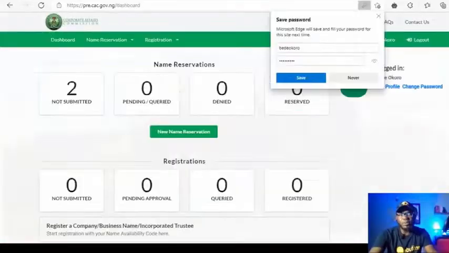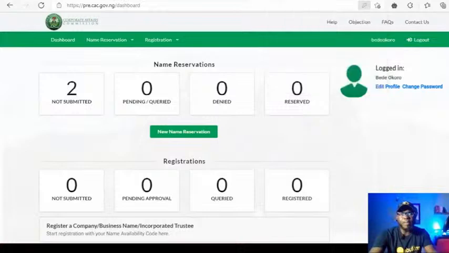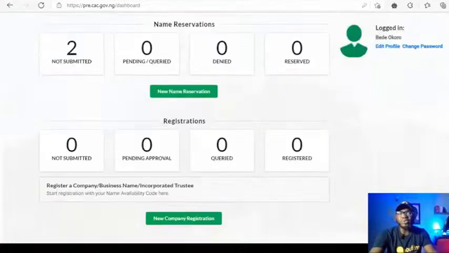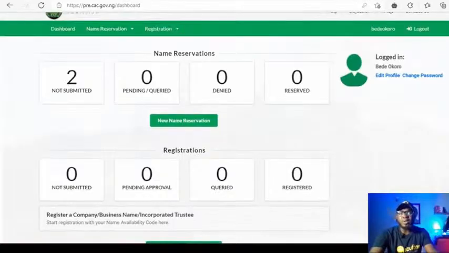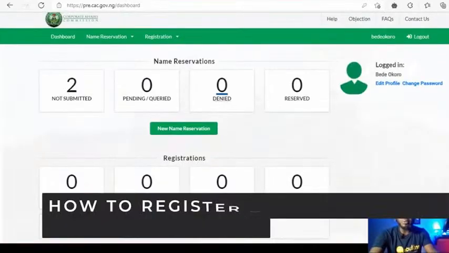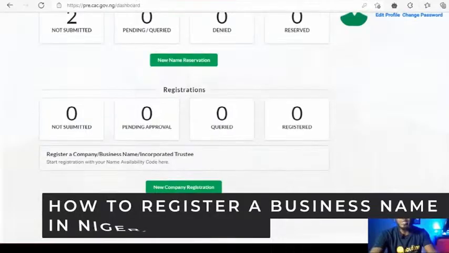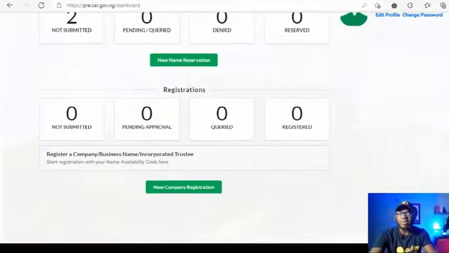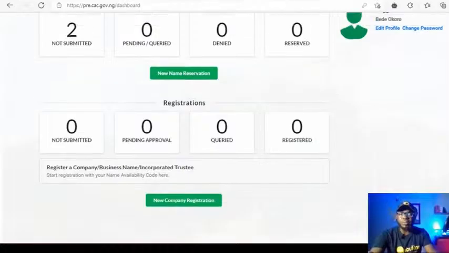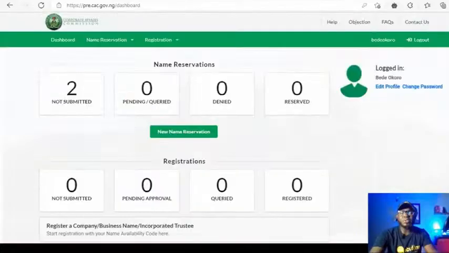All right, so this is what your dashboard would look like when you have logged in. You're gonna see the name reservations, you're gonna see the registrations, the ones that have been registered pending approval, the ones that are registered. Okay, that's it. So basically the first thing you need to do here,